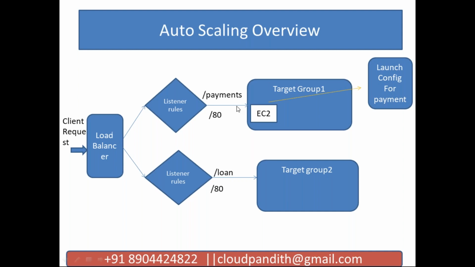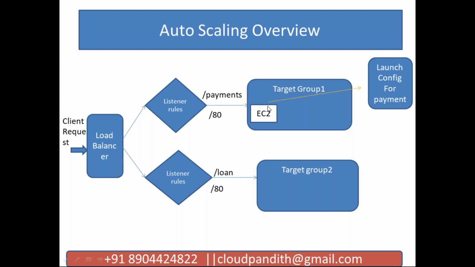Now from this EC2 instance, I will launch a configuration for payment. This is the payment machine which I have hosted. The payment application I have hosted on this server. With the help of this particular server, I will launch a configuration. What it means is, whatever applications, whatever software I have installed in this machine, I will take an example of this machine and create a launch configuration. Whenever you use this configuration to create a new machine, that machine will also have the same things which you have in this machine.